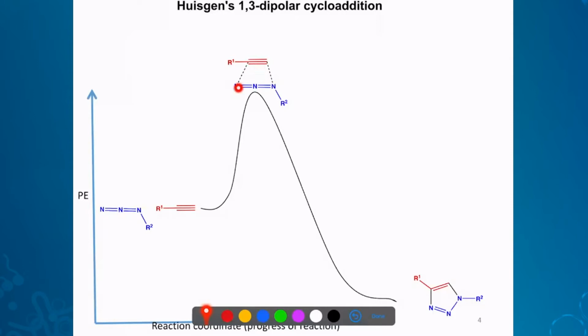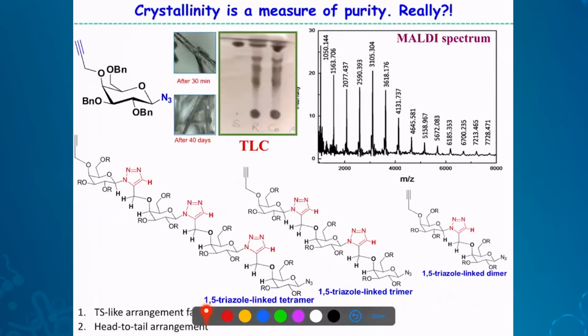So in this state, these two are in parallel orientation. Now, it is possible that we can make this kind of orientation or close to this kind of orientation in the crystal lattice. That means this reaction will undergo automatically without any catalyst or any other mode of activation. So let us see how we can do this.